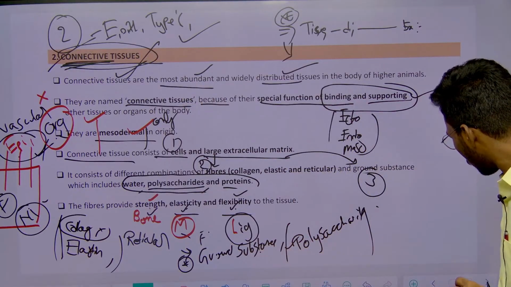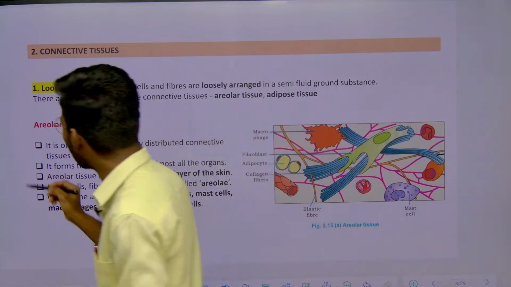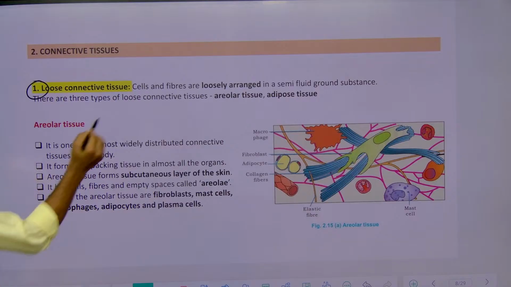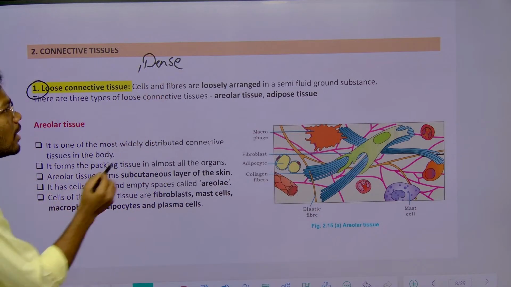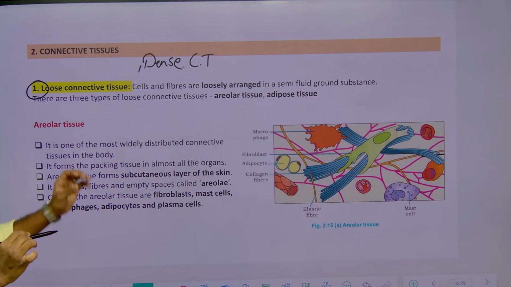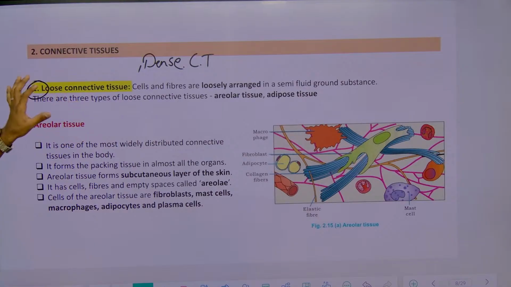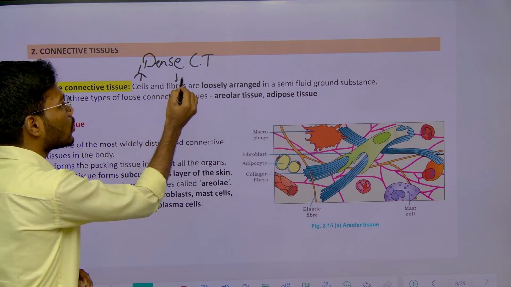Now, we have to see the types of connective tissue. There are 2 types of connective tissue, one is loose connective tissue, another one is dense connective tissue. Sir, what is loose connective tissue? This loose connective tissue is made up of a high amount of cells and a low amount of fibers.